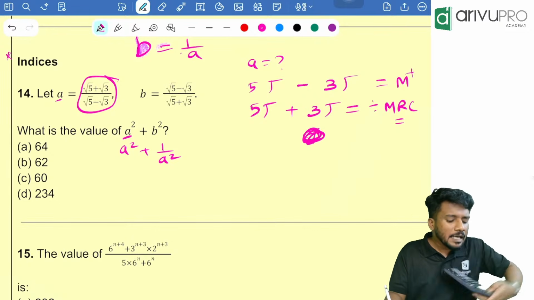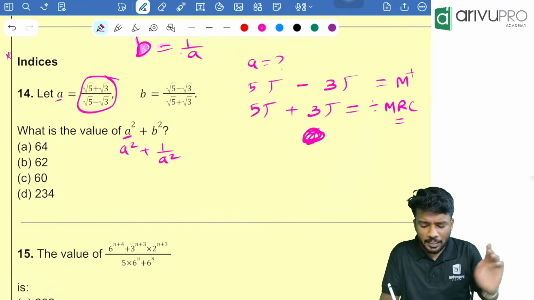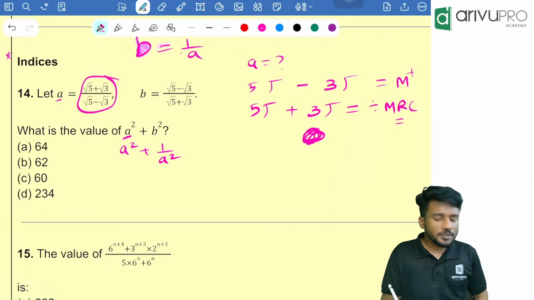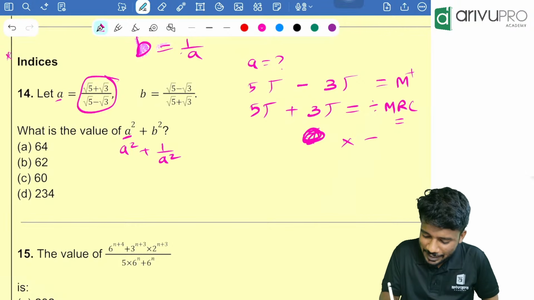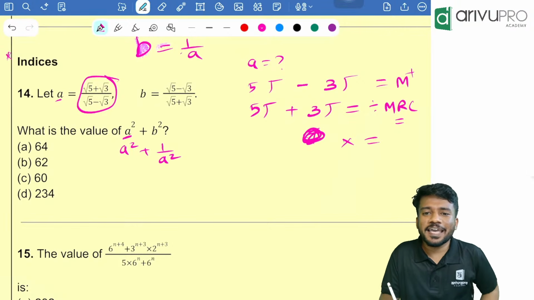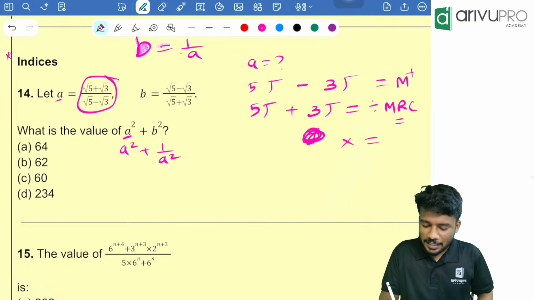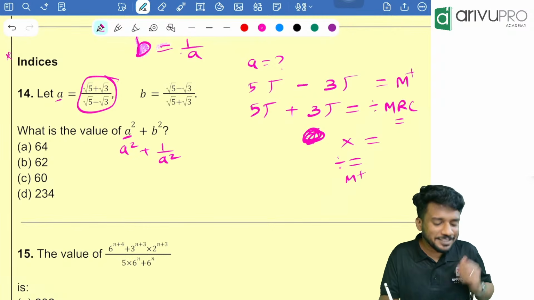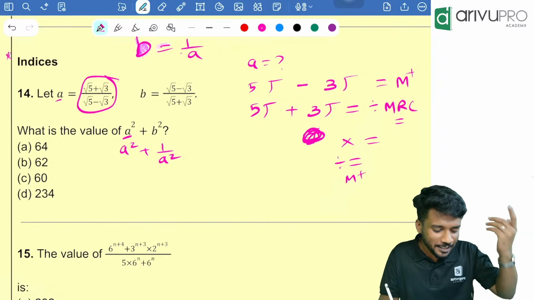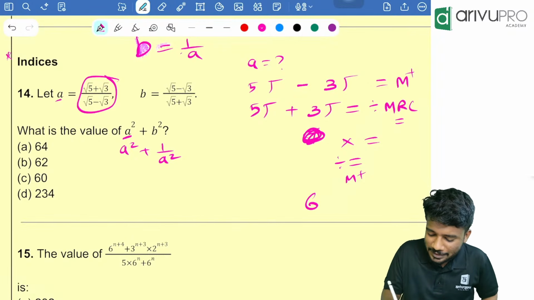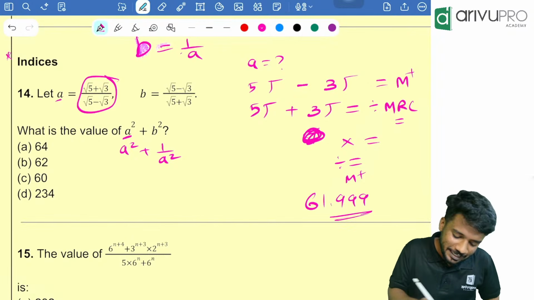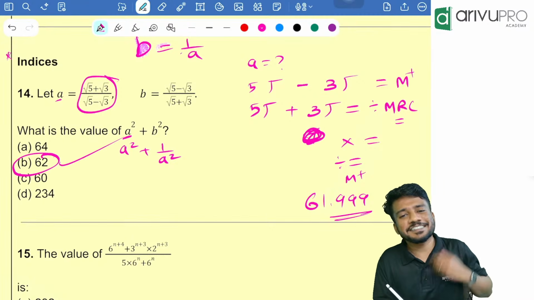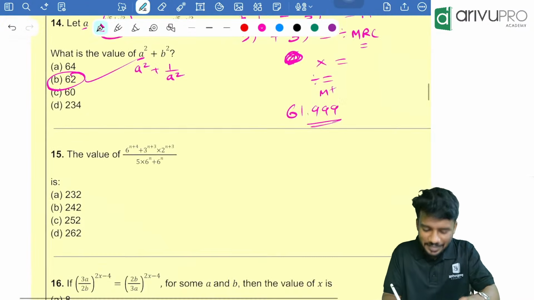Everyone got that? Now once you got that value, if you click equal to, you are getting a square. Then click M plus, then click divide, equal to, again click M plus. That means you got a square, you got b square. Then click MRC, you are getting 61.999. Option B is the answer. People, just using the calculator, we solved it.